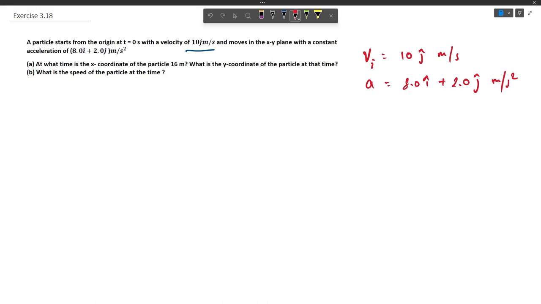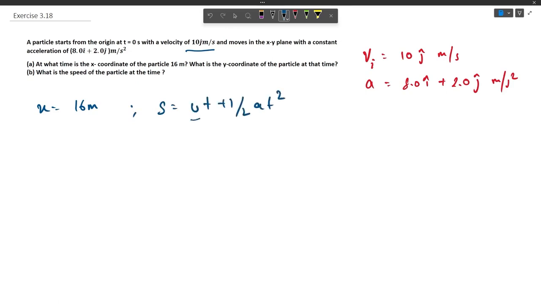So at first we will have to find at what time the x coordinate of the particle is 16 meter. We see that the initial velocity in the x direction is 0, and the acceleration is 8 i cap in the x direction. So the equation of motion says s equals ut plus half a t square.